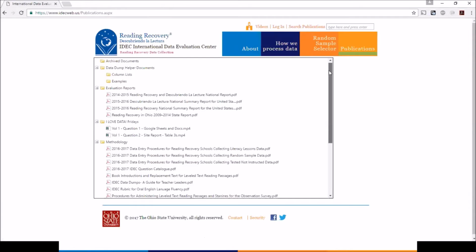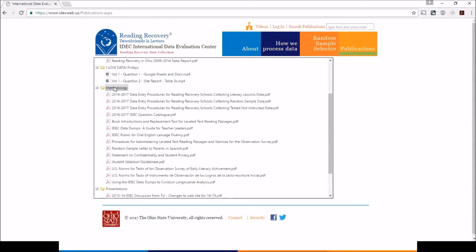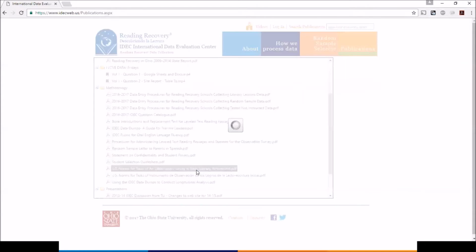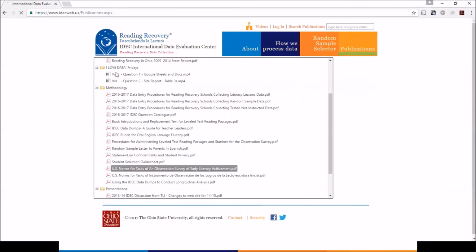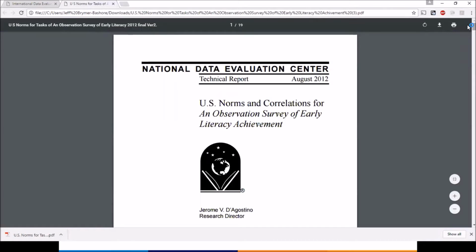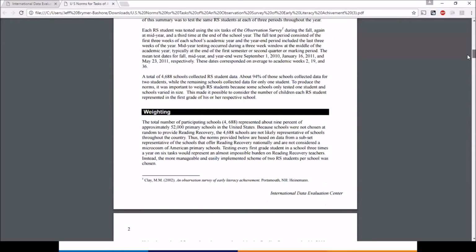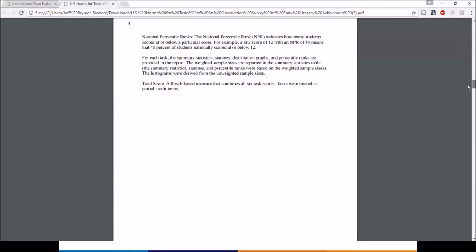And I am going to scroll down to the methodology section, and we have the U.S. norms for the tasks of an observation survey for early literacy achievement. We'll click on that. It will download. We will open it. And in this document, you will find the STAY 9s for each of the tasks of the observation survey.